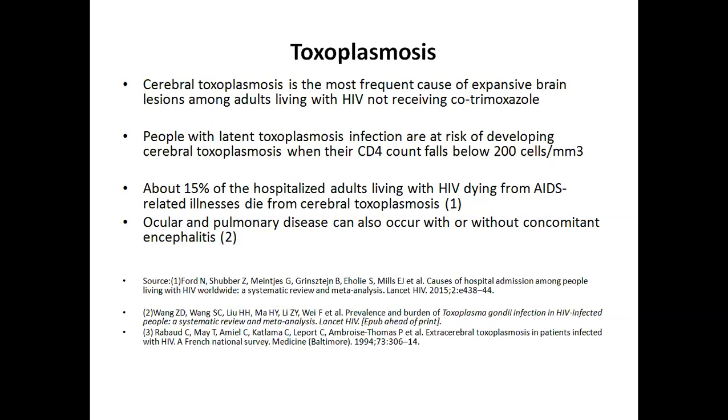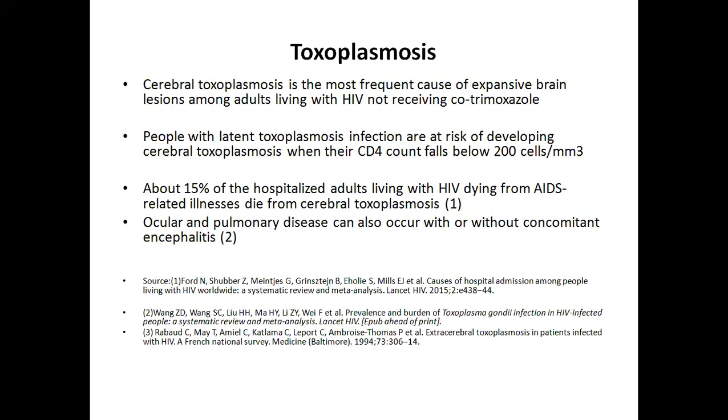About 15% of hospitalized adults living with HIV dying from AIDS related illnesses die from cerebral toxoplasmosis. Ocular and pulmonary disease can also occur with or without concomitant encephalitis. So, this slide tells us the burden of toxoplasmosis in our HIV patients.